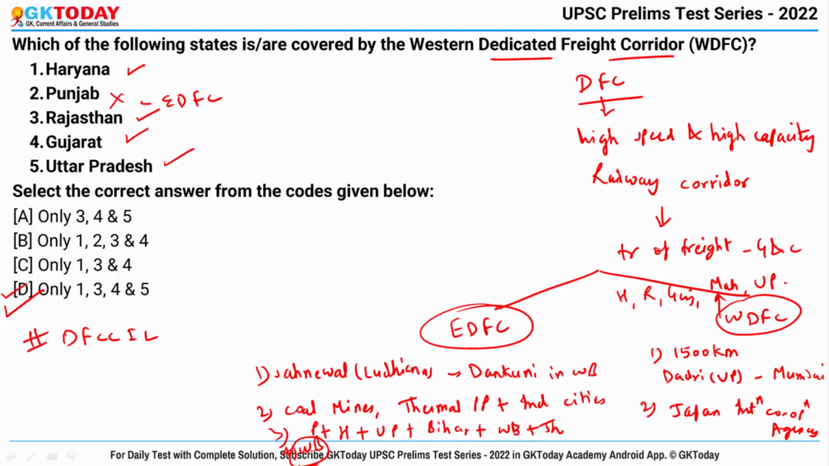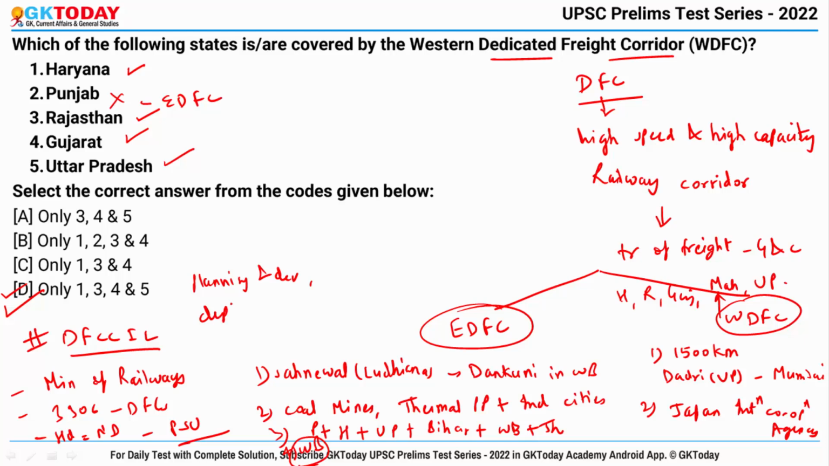DFCCIL? That is Dedicated Freight Corridor Corporation of India Limited. It works under Ministry of Railways and it is a special purpose vehicle tasked with planning and completion of 3,306 kilometers of DFCs. Headquarter lies in New Delhi and it is a public sector undertaking. So basically it engages in the planning and development, in deployment of monetary resources, building, upkeep and operation of DFCs. Fine. Now why it was in news?